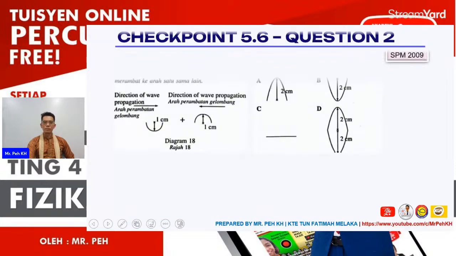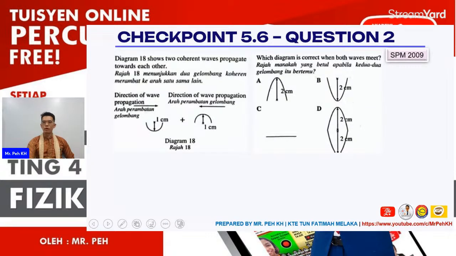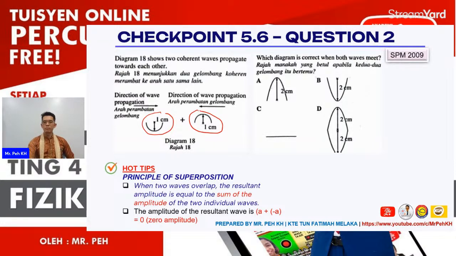Okay, then the next will be question number 2 from SPM 2009. Diagram 18 shows two coherent sources, two coherent waves propagating towards each other. So here are the two waves mentioned by the question. Which diagram is correct when both waves meet? Here we need to apply the superposition principle, right?